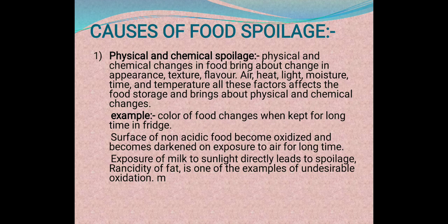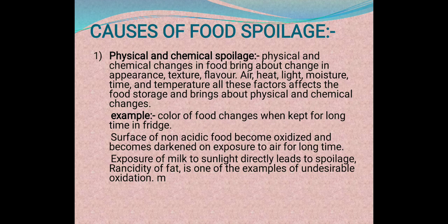Then, the surface of non-acidic food becomes oxidized and darkened on exposure to air for a long time. Non-acidic food means not acidic. Which are the acidic foods? Citrus foods, right? Where we find vitamin C, like orange, mango.